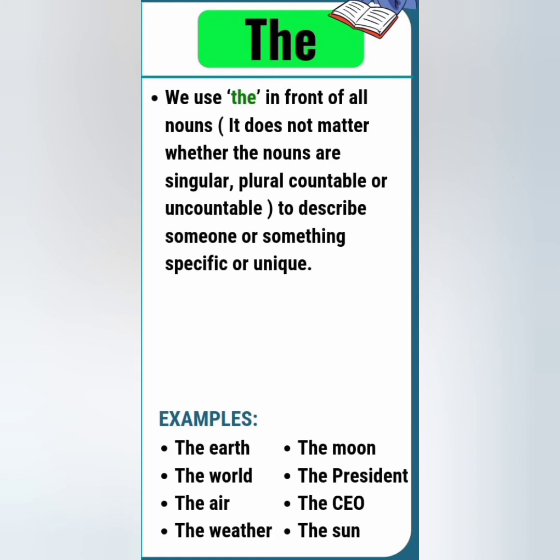Like for example, the earth. This is a specific thing, earth. So for this we use the article the, because the is used to give importance to that particular noun. The world, the air, the weather, the moon, the president, the CEO, and the sun. So, as you can see, all these things are special nouns, they are unique, so the is used in front of them.